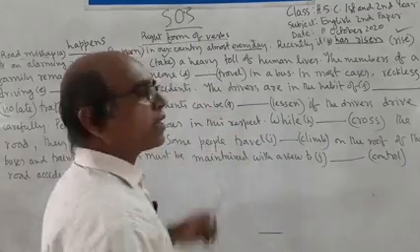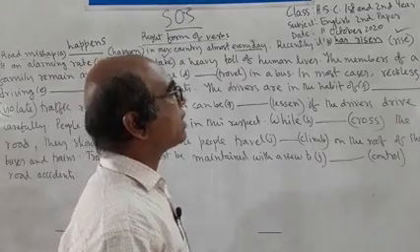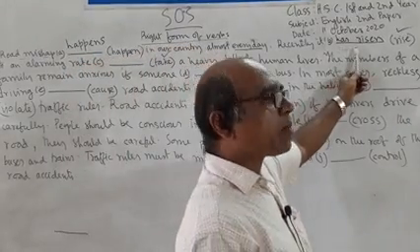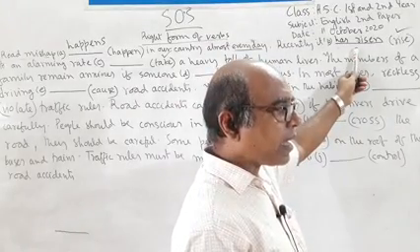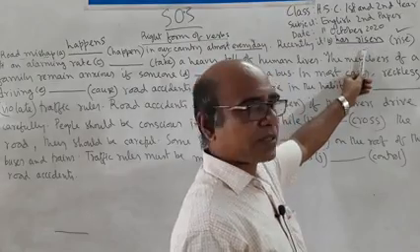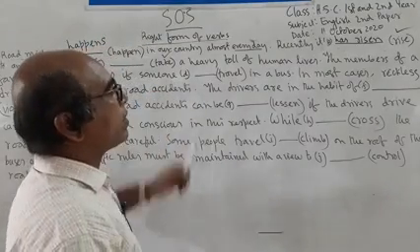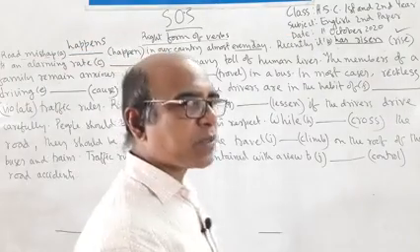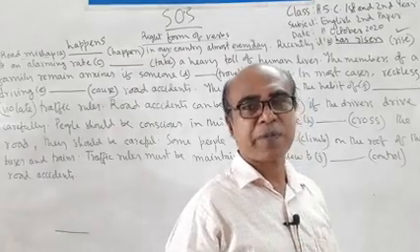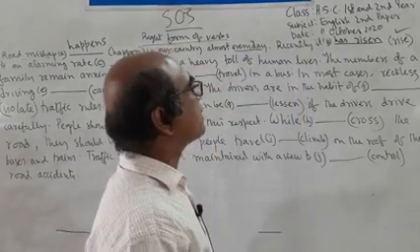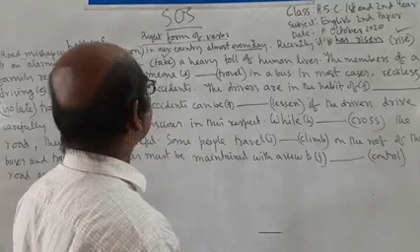Take will be a non-finite verb which expresses how the main verb has taken place. So it expresses adverb of manner. When a non-finite verb expresses adverb of manner, then we use the present participle form of the verb. So recently it has risen to an alarming rate.